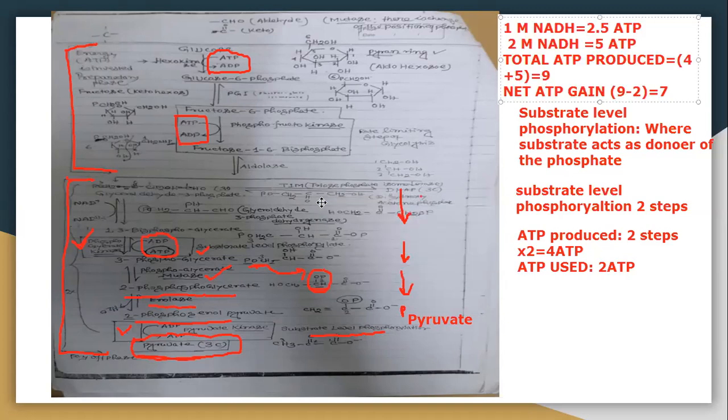Another topic is some inhibitors of glycolysis which inhibit the steps of glycolysis. We'll see examples in the next slide. So the inhibitors are like this: the enzyme hexokinase is inhibited by glucose 6-phosphate.